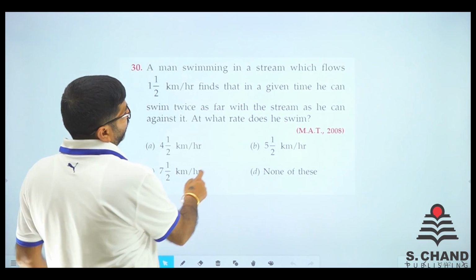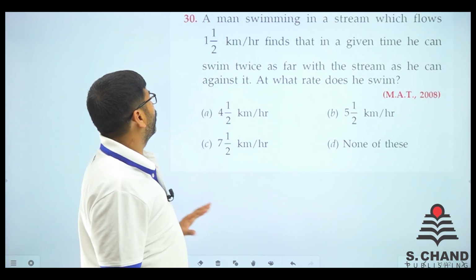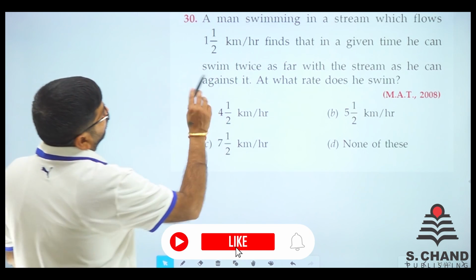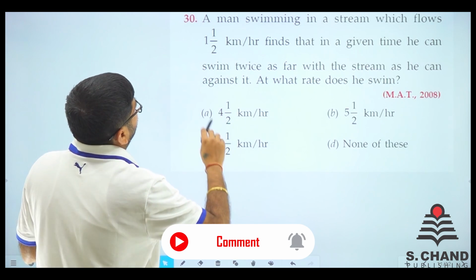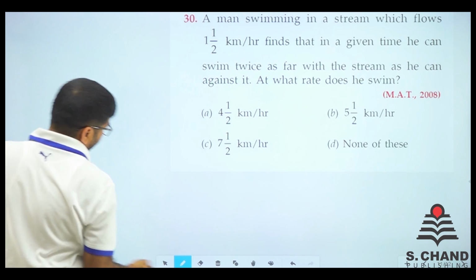Question number 30. Let's see what it says. A man swimming in a stream which flows at 1.5 kilometers per hour. The stream speed is given.